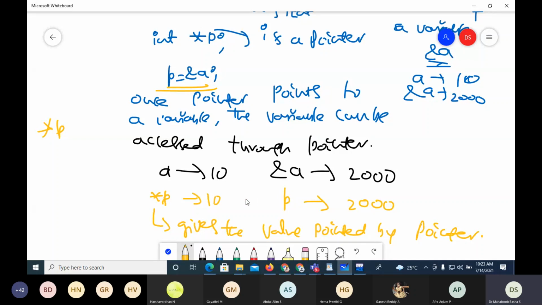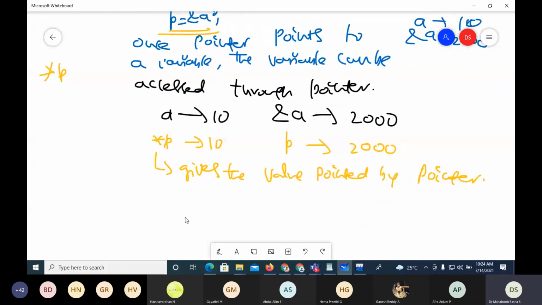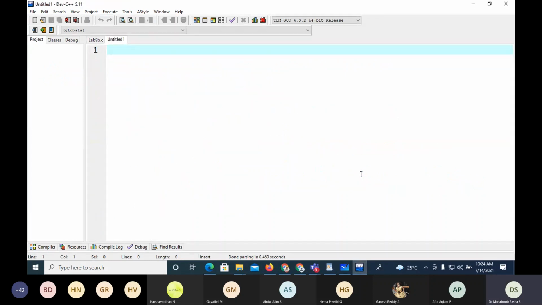and the pointer name. If I simply say the pointer name, then it will give the address of the variable which it is holding. If I say *p, it will go to the location with the address present in the pointer, and it fetches the value. So that is how we use the pointer. We'll take one simple example.